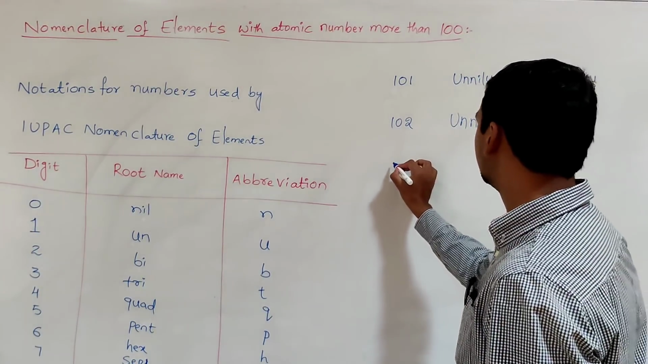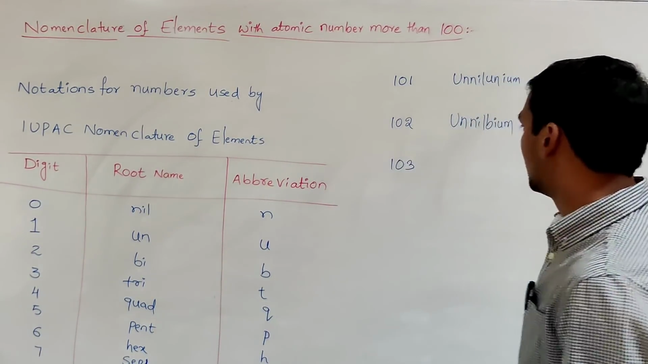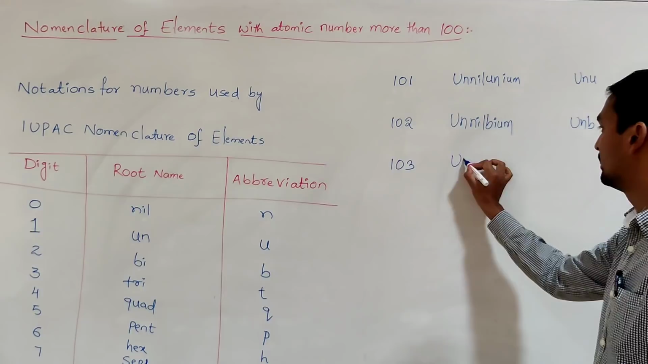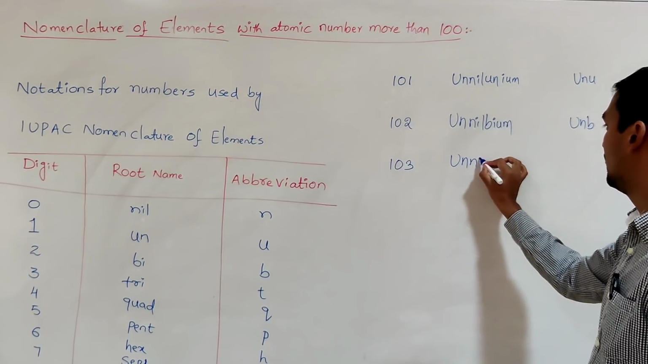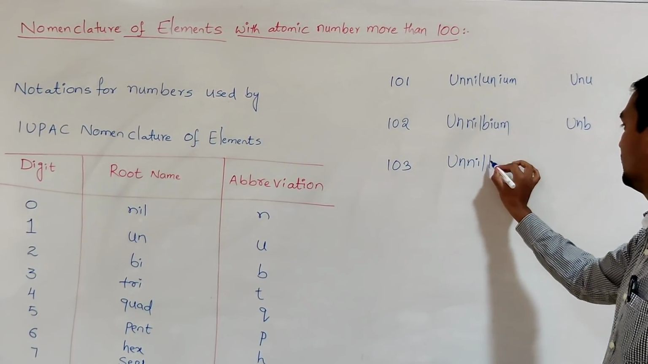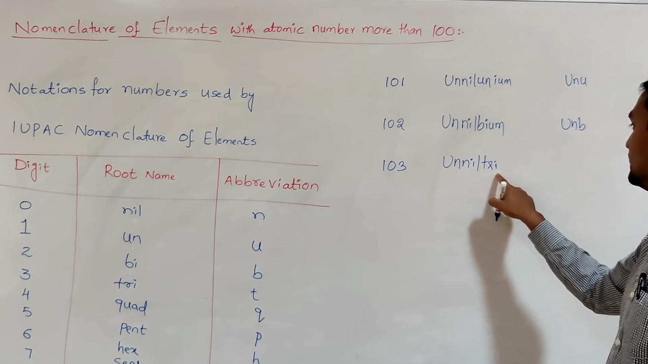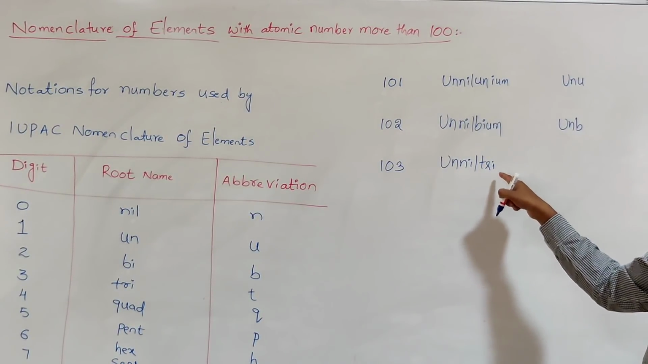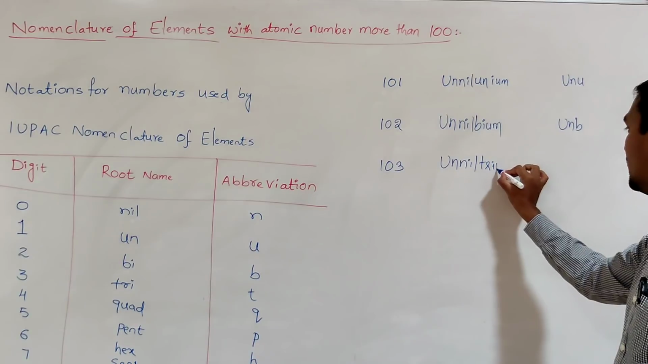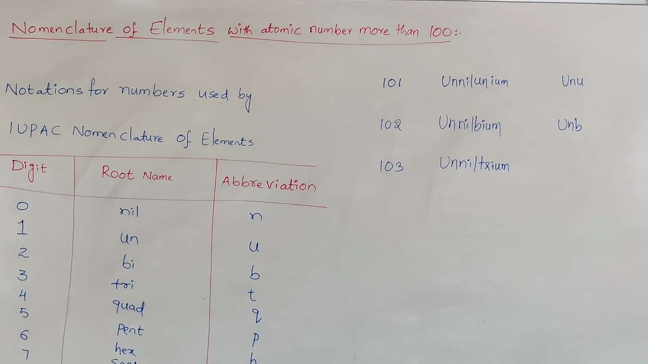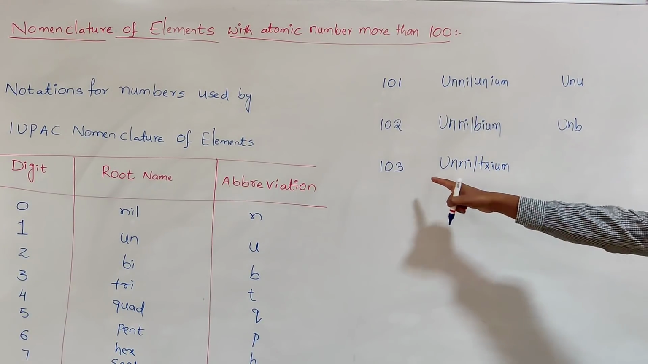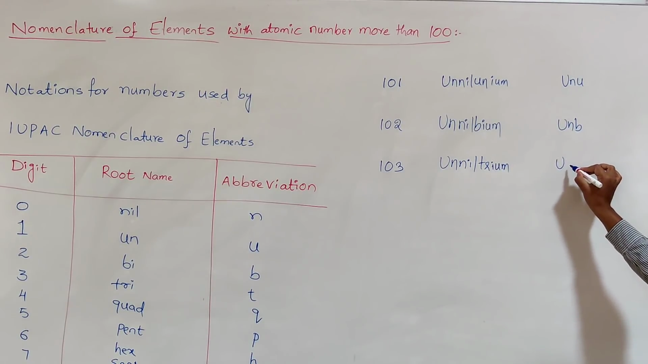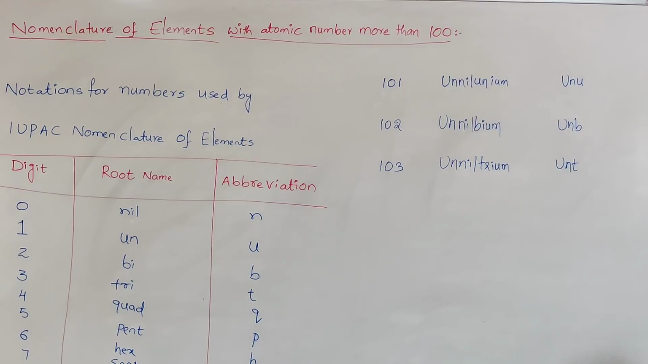Suppose 103 is there. So 103, 1 means un, 0 means nil, 3 means tri. In the root word already i is there, so there is no need to mention it once again; you just write um added at the end. Then you get the symbol U, N, T. So this is the symbol of an element with atomic number 103.